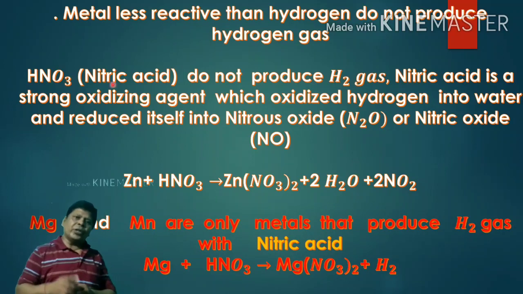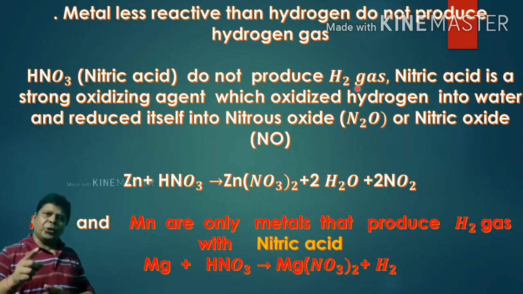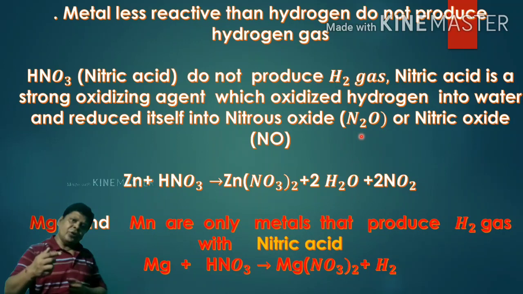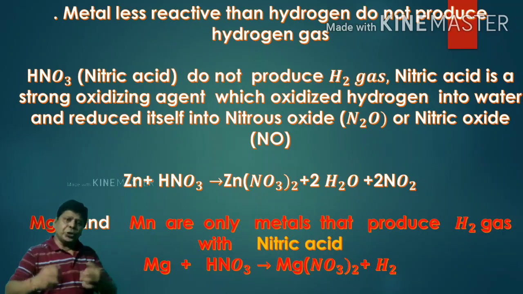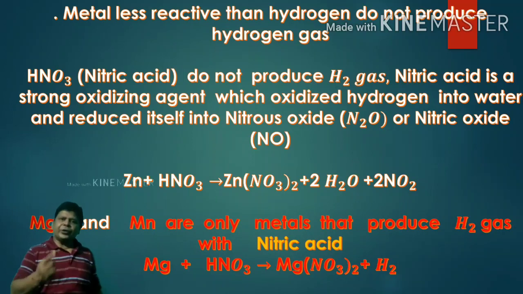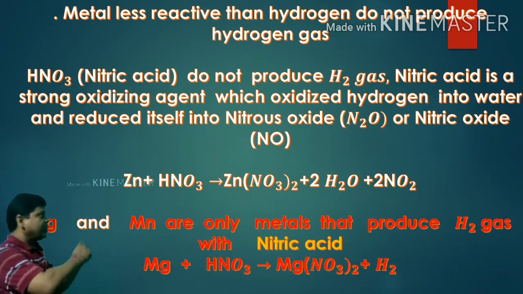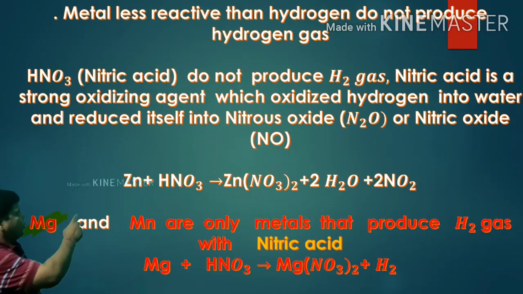When a metal reacts with nitric acid, it produces hydrogen. But due to the oxidizing nature of nitric acid, it again oxidizes the hydrogen and converts it into water. And nitric acid reduces itself into nitrous oxide and nitrogen dioxide. For example, zinc reacts with HNO3, it produces zinc nitrate plus nitrogen dioxide and water.